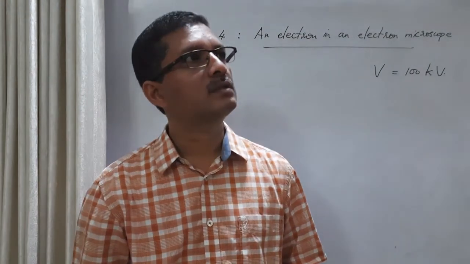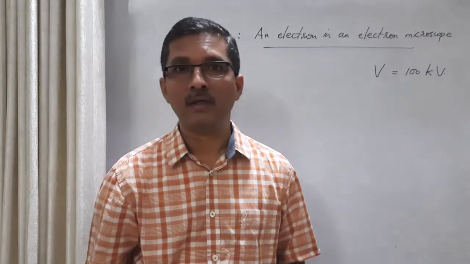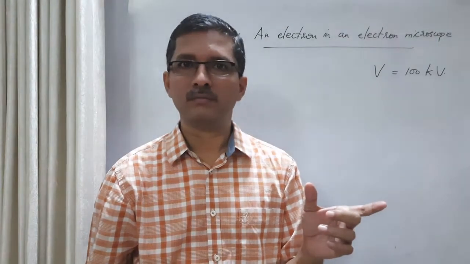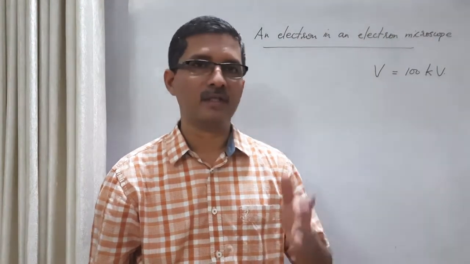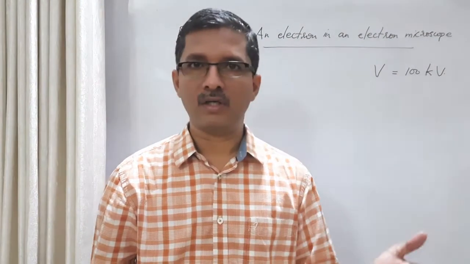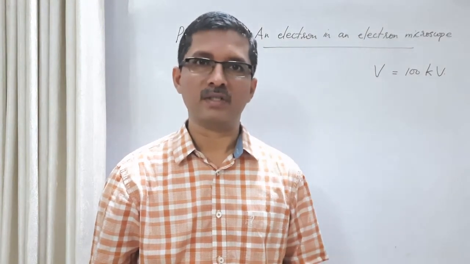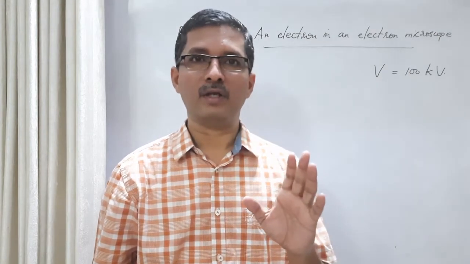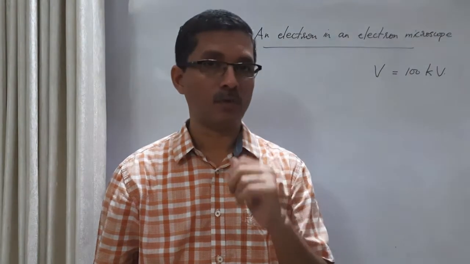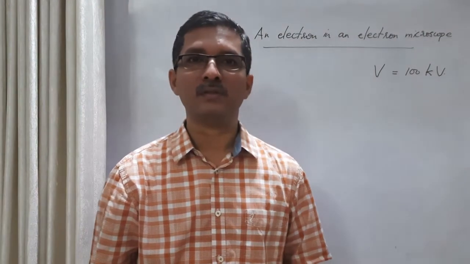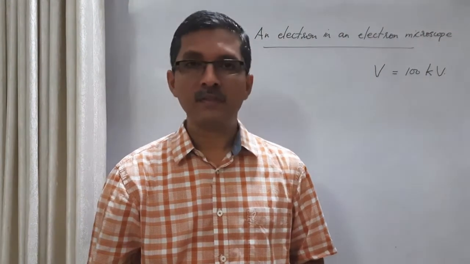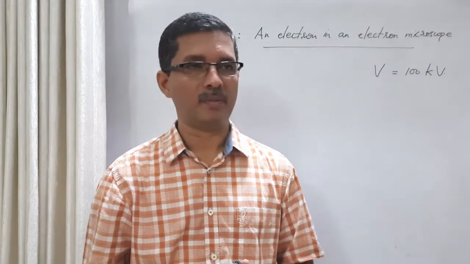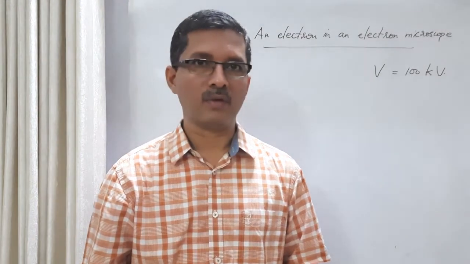Then the next problem was an electron accelerated through 150 volt, right? Then the kinetic energy was 150 electron volt. It is very small compared to rest energy. If kinetic energy is very small compared to rest energy, it's non-relativistic. We can use non-relativistic calculation, approximate calculation. And in the third problem, we calculated the wavelength of an electron in the first Bohr orbit, where the velocity was 10 raised to 6 meter per second, which is very small compared to speed of light in vacuum, 10 raised to 8 meter per second. So there also a non-relativistic calculation is justifiable.